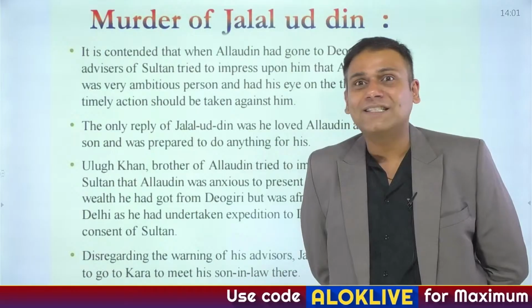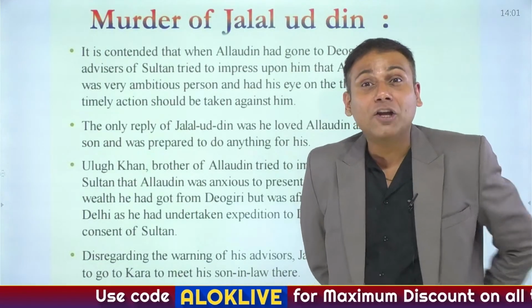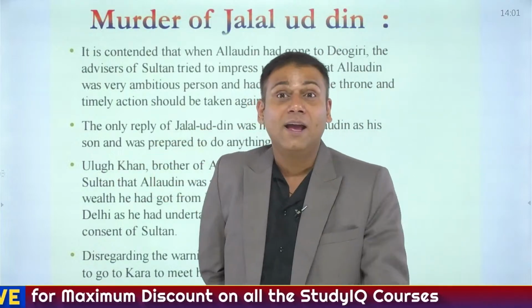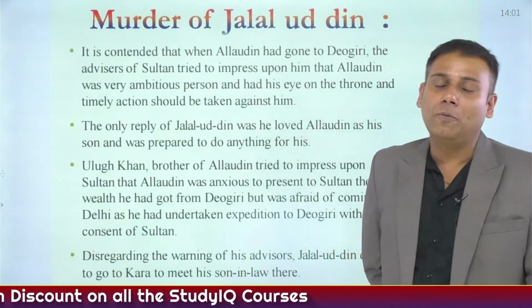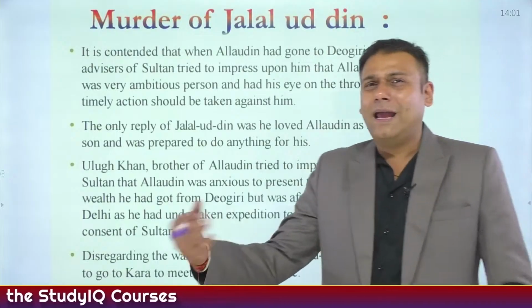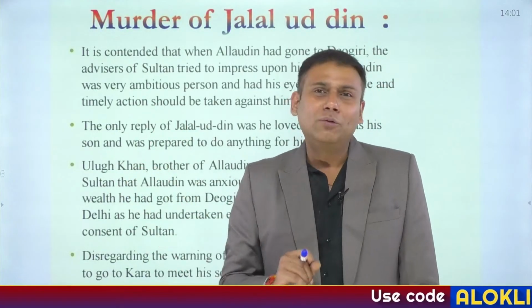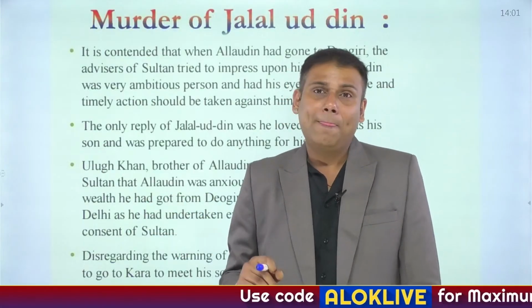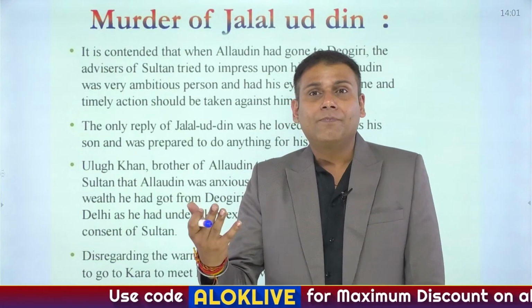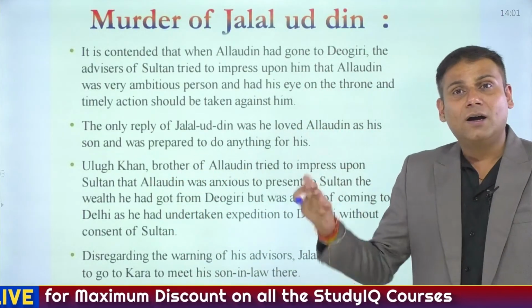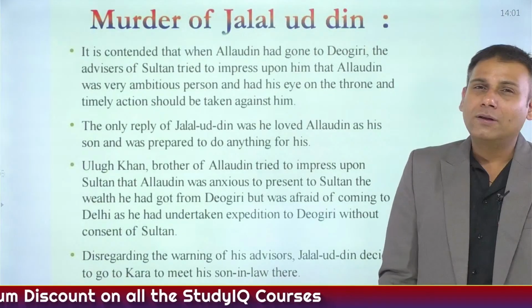Some nobles said to Jallaludin, "In fact, your nephew has an intention to acquire the throne of the Khilji dynasty. Hence, he did not take permission from you." But after some time, Jallaludin Khilji forgave Alauddin Khilji. Why? Because he was his son-in-law.